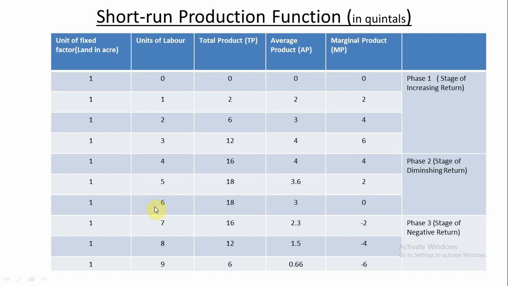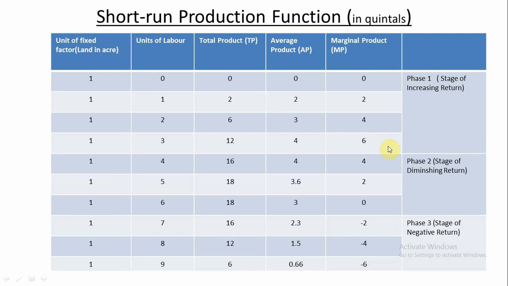When the sixth unit of labor is applied, at that point total product is 18 quintals, right? 18 quintals. But after that, when marginal product of the labor becomes minus 2, minus 4, and minus 6, by applying the 7th, 8th, and 9th unit of labor, total product starts falling from 18 quintals to 16 quintals, from 16 quintals to 12 quintals, from 12 quintals to 6 quintals.